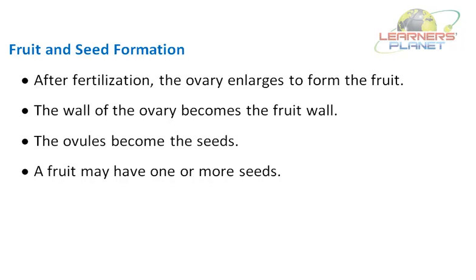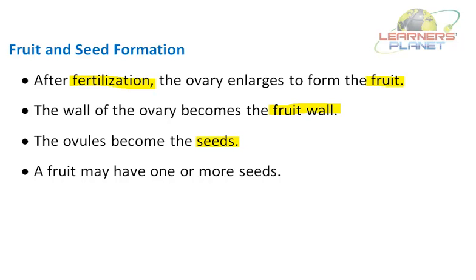So students, after fertilization, the ovary enlarges to form the fruit. So we are through with pollination and fertilization. I hope you are clear with the fertilization process. After successful fertilization, the ovary enlarges to form the fruit, where the wall of the ovary becomes the fruit wall and the ovules become the seeds. A fruit may have one or more seeds depending upon how the fertilization has taken place.